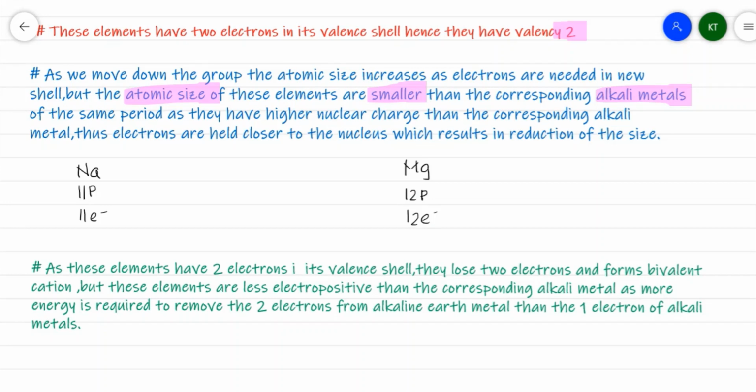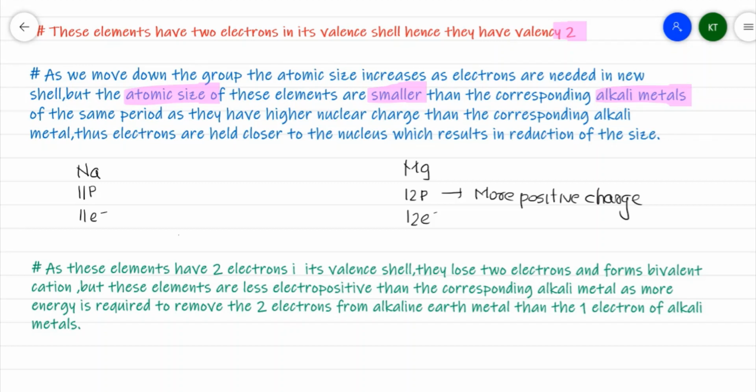Because of this, you have more positive charge present in magnesium as compared to sodium. So the 12th electron present in magnesium will experience a greater pull by the nucleus. Due to this reason, the size of magnesium is smaller than the size of sodium.